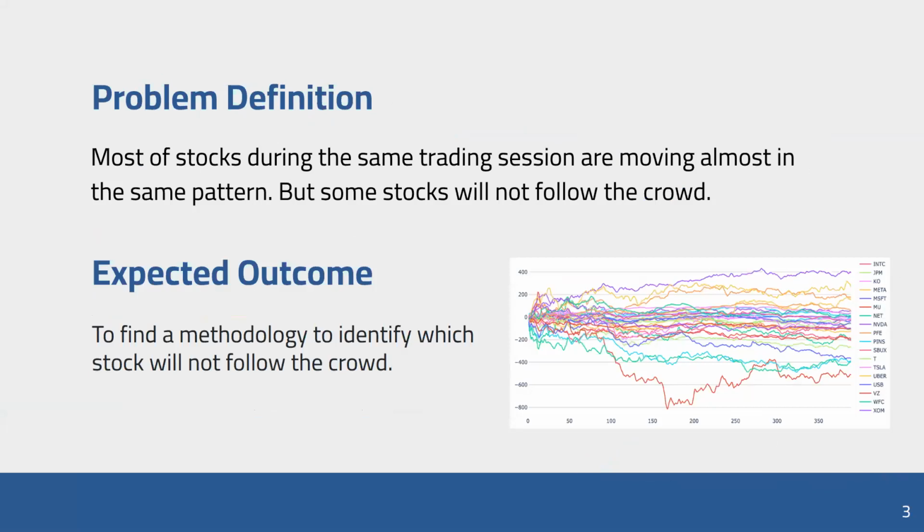Okay, then let's move to the problem definition and the expected outcome of our project. Basically in here we are going to predict the outliers in the stock market. We all know that on a given day 100 stocks are being exchanged in a single moment. So how can we know at the start of the day which stocks will have the largest gain and which stocks will have the biggest losses? So what we want to do is predict as early as possible which stocks will have the largest deviation from the previous day's values. Then we can identify what the outlier stocks are.